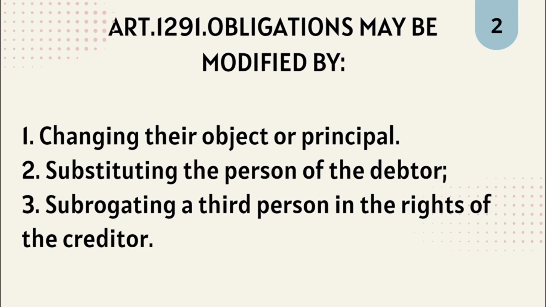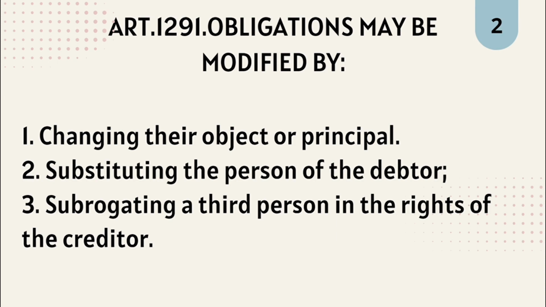Number 2. Substituting the person of the debtor. Example, if after the constitution of the obligation, both parties agree that Kat will substitute for Simon or that Dan will be subrogated in the rights of Ben, there is a personal novation. In this case, Kat becomes a new debtor or Dan a new creditor as the case may be.